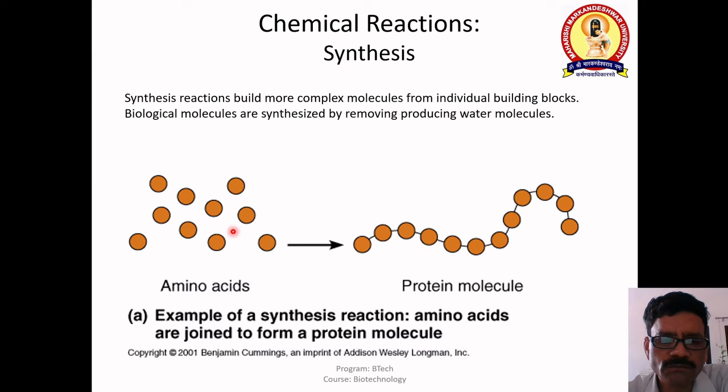In chemical reactions, we know the smallest molecules combine together to form a large molecule, and this is one example with amino acids. Amino acids are the units of protein, and they combine together. Two amino acids combine to make a dipeptide, and the bond present is called a peptide bond. When more amino acids combine together, there are more peptide bonds, and the chain is called a polypeptide. When it is a large molecule, we call it a protein molecule.